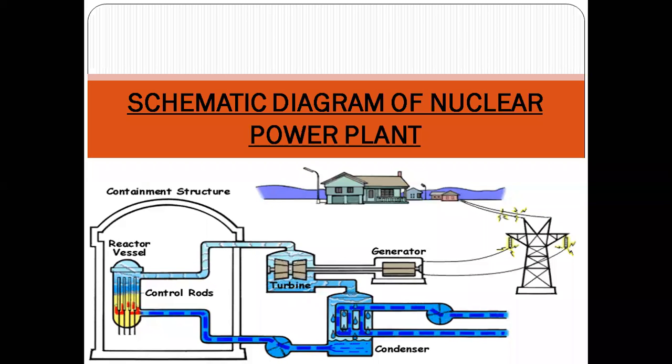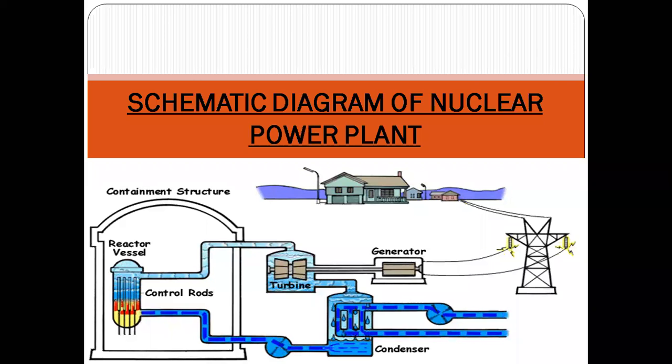Water is evaporated and becomes steam. Now the steam passes through the steam turbine, and this steam turbine starts rotating. This turbine is coupled with the generator, and the generator ultimately starts rotating.